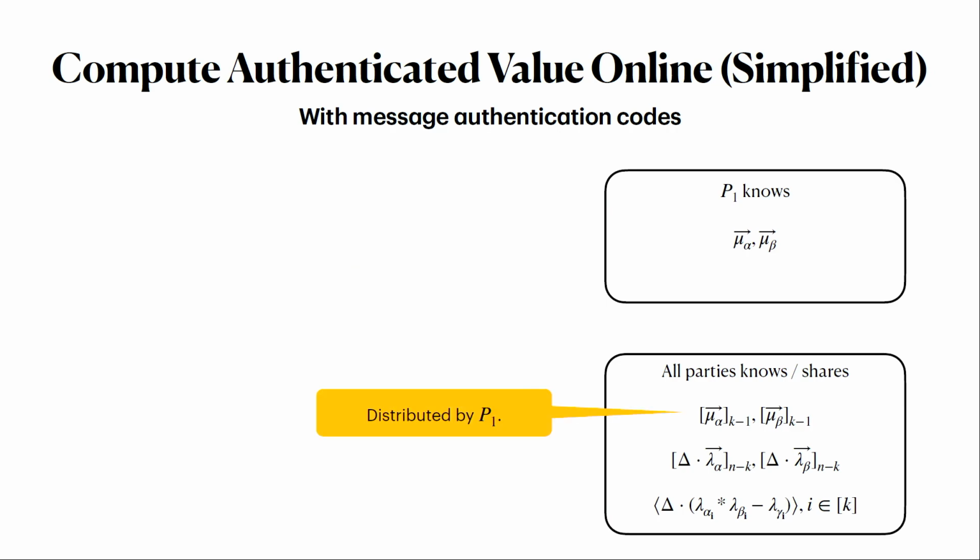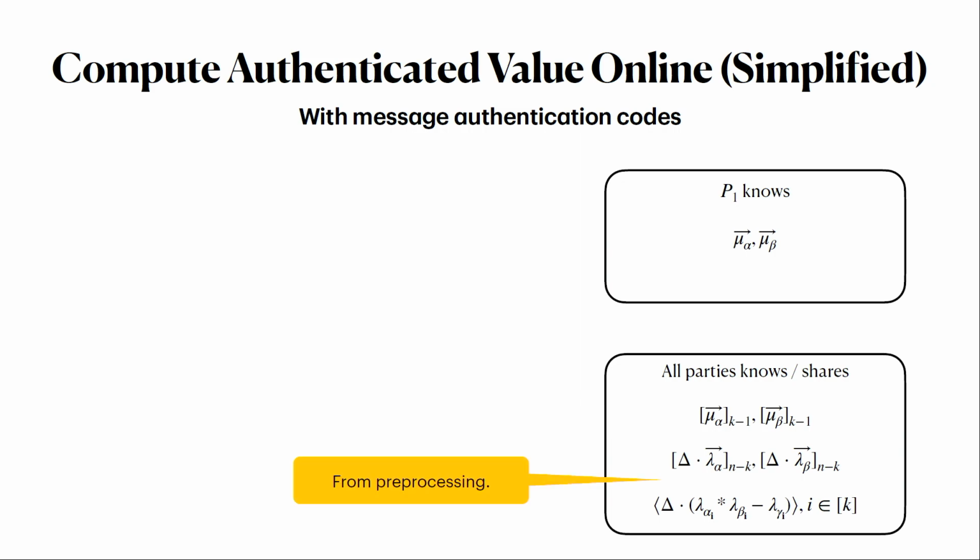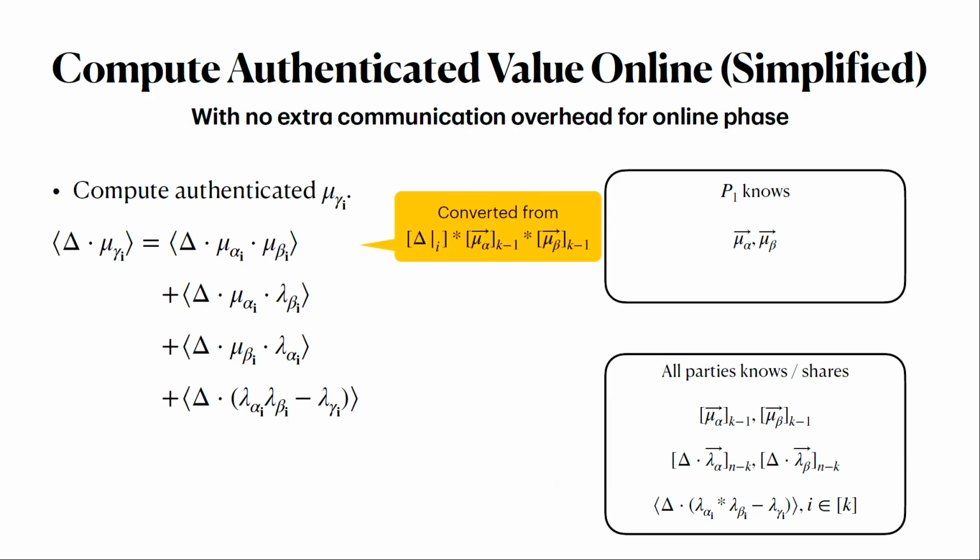The idea is that when P1 distributes the packed sharings of the mu values at the start of the multiplication gate, the parties will use some MACs which they have to be able to verify that these mu's were distributed correctly. And based on the invariant and the preprocessing, we'll have these additional MACs used to do the check, and also used by taking some appropriate combinations of them to ensure that we can get the MAC for the output mu value used in the next gate.